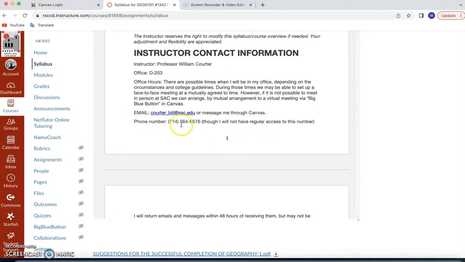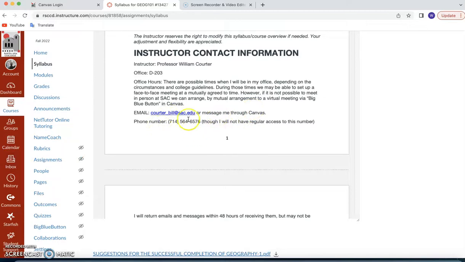Notice that this is my email address, which is probably the best way to get a hold of me, corder_bill@sac.edu, or you can message me through Canvas. If you want to do that, you just come over to inbox and click on that, and it'll walk you through. You write me a message, and it'll just come directly to me.